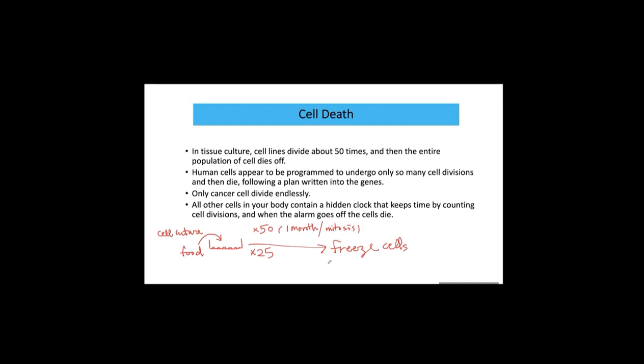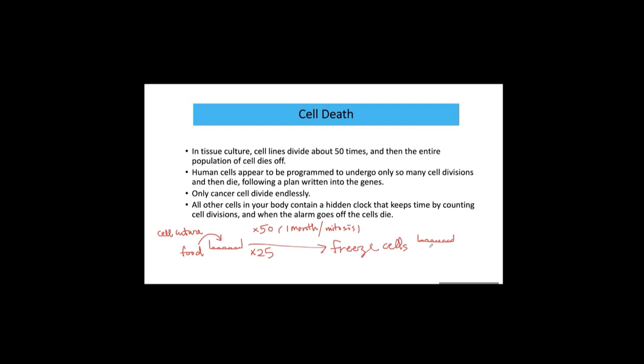When you thaw the cell carefully, the cell can be revived. So 1 year later, they thaw this frozen cell and start to culture it again.